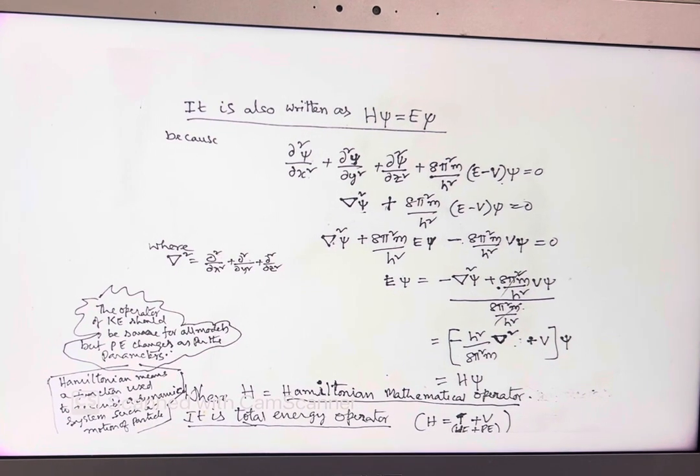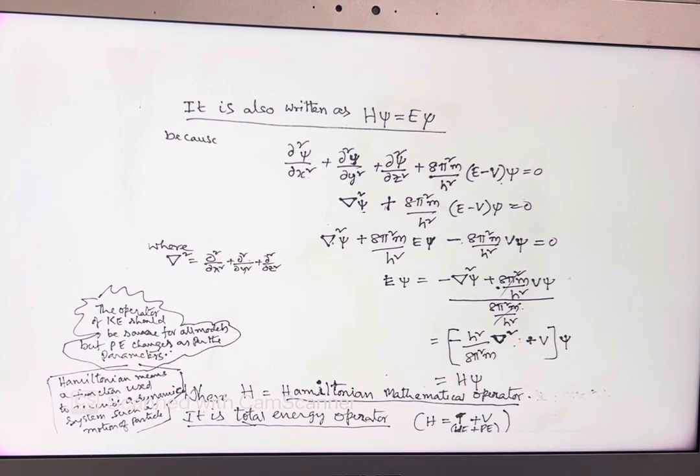Hamiltonian is not actually a scientist's name. Hamiltonian means a function used to describe a dynamic system such as the motion of a particle. To explain the dynamic system, a function is used. That function is called the Hamiltonian function or Hamiltonian operator. H is a Hamiltonian operator.